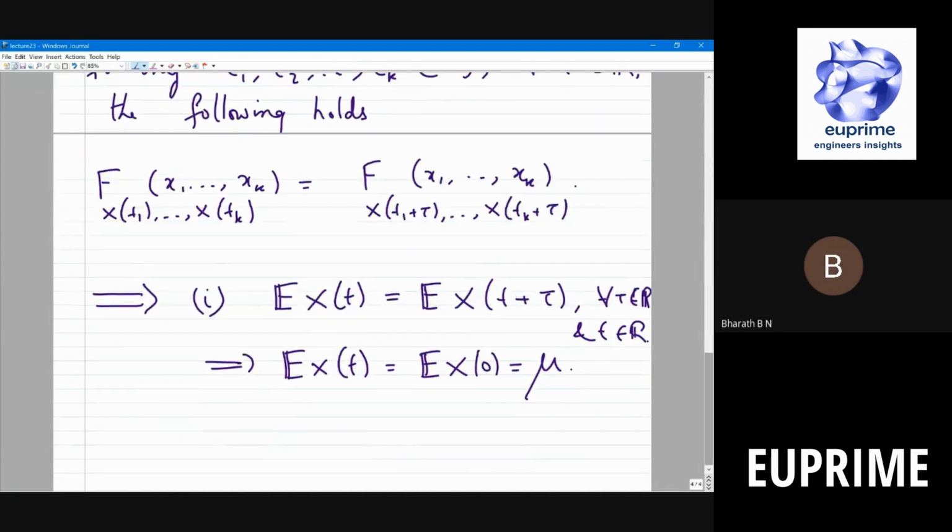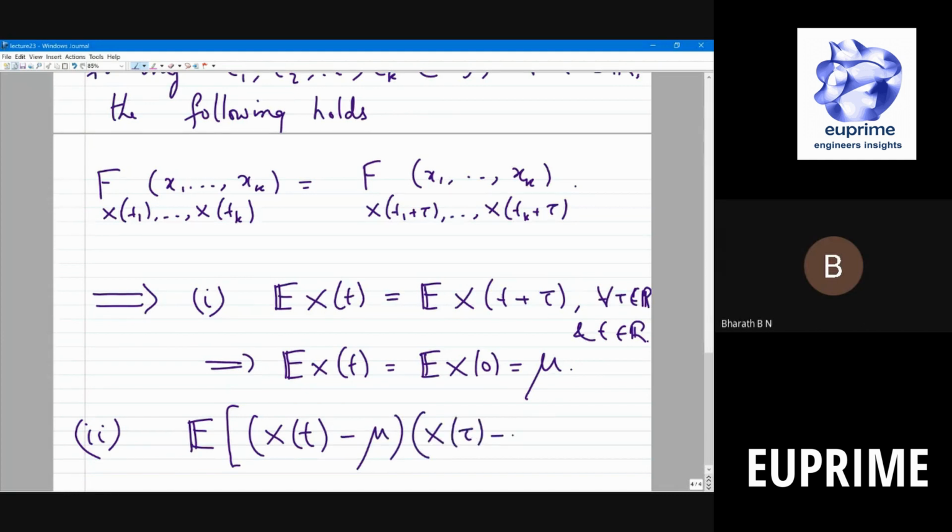You take samples at any time instance, the corresponding random variable will have the same mean. So what is the second implication? Suppose I take the covariance. What is covariance? Suppose I take, for example, the expected value of x of t minus the mean, times x of tau minus the mean. The mean is the same, right? So this is the covariance evaluated at time t and tau.